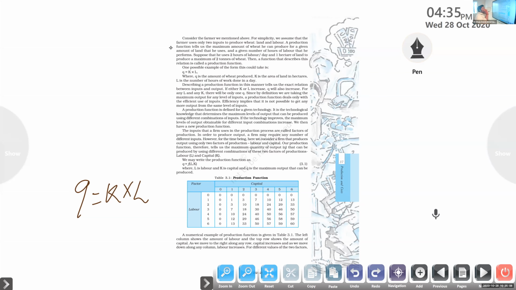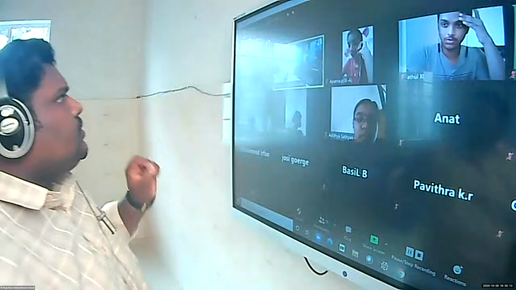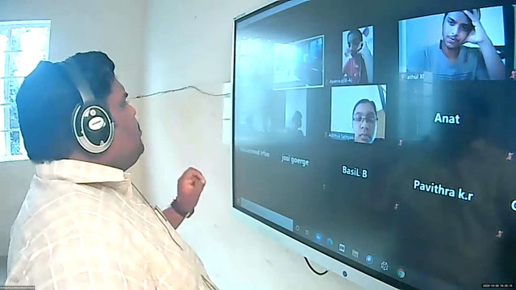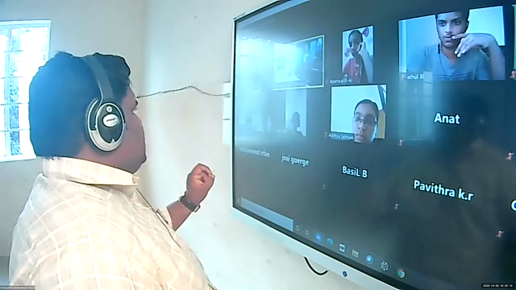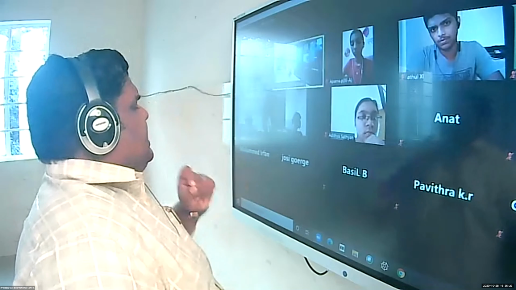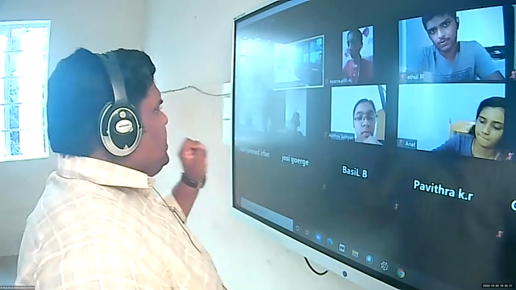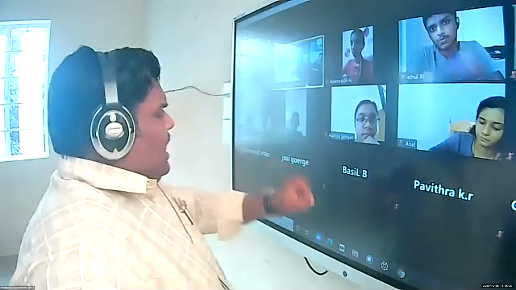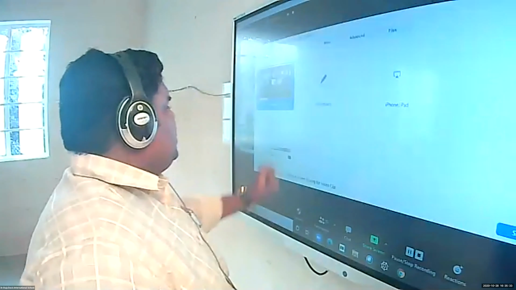So he used 2 inputs. What are the 2 inputs here? One is working hours per day. Next one, the land under utilization. So we created that equation, Q is equal to K into L. So this is a function, the production function here. Just keep that in your mind.